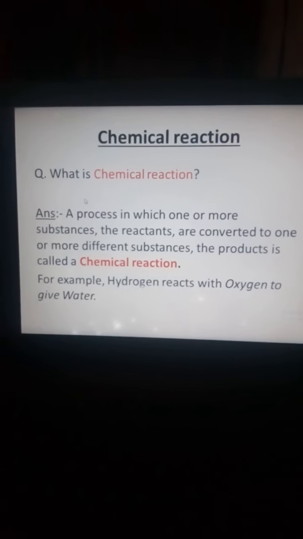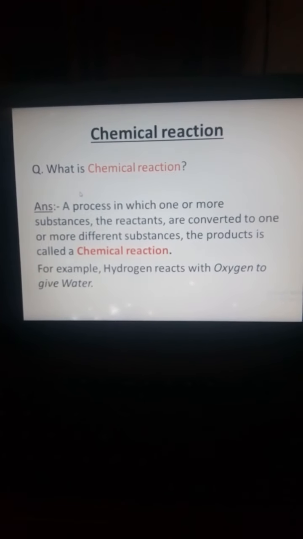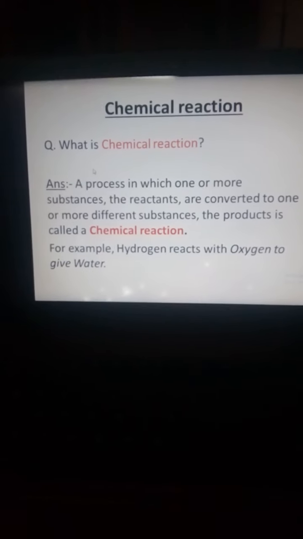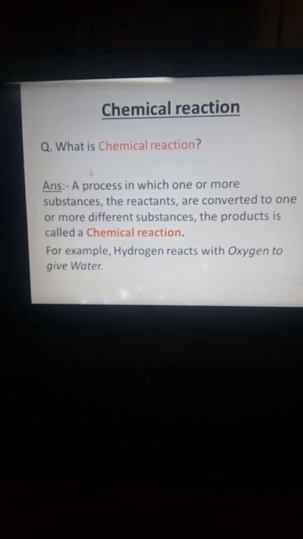For example, hydrogen reacts with oxygen to give water. So this is a chemical reaction.